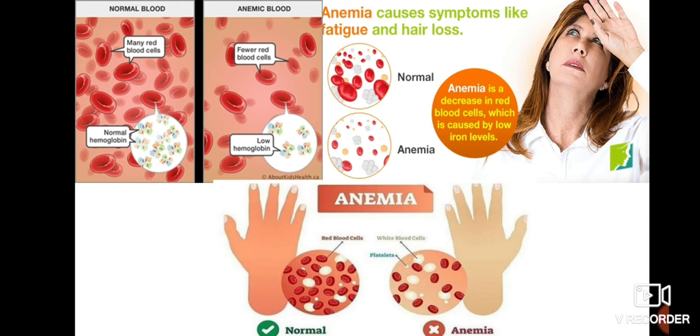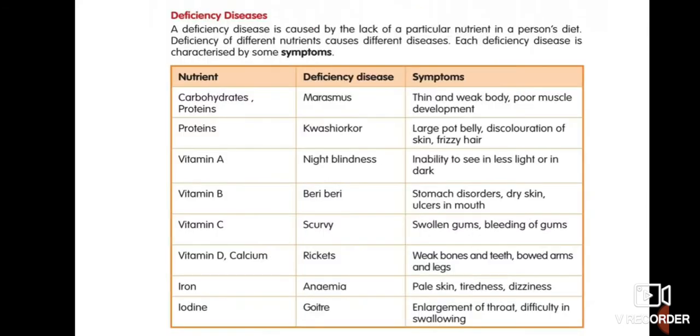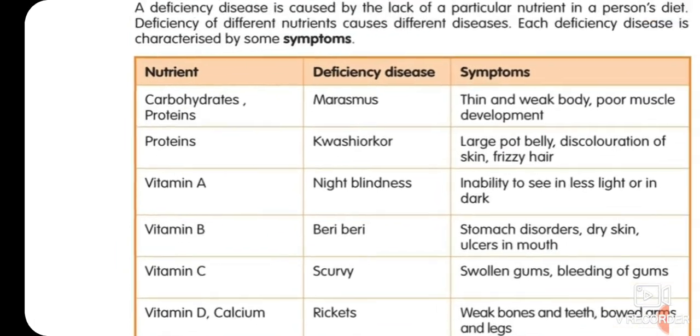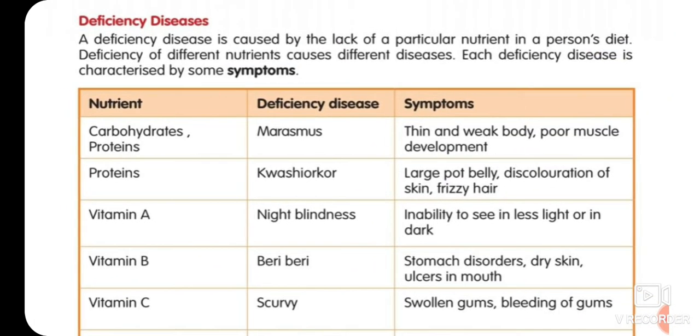If my body is deficient in vitamin D, then this deficiency causes rickets, in which bones become weak. So children, now let's move on to the next page, that is deficiency diseases, and we will know more about these diseases.